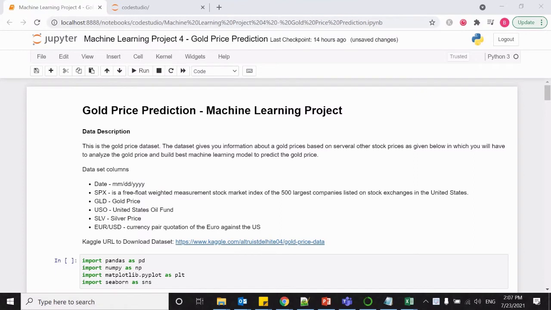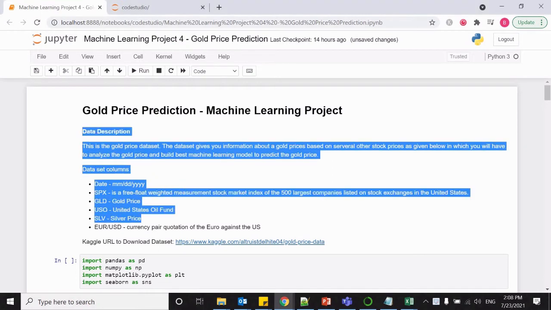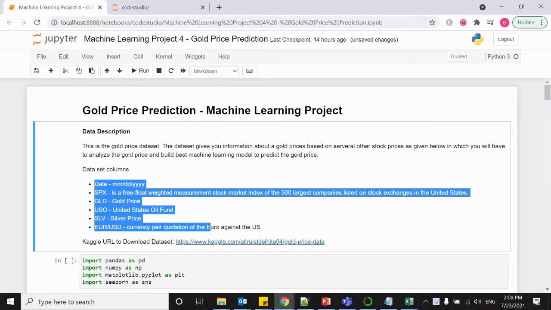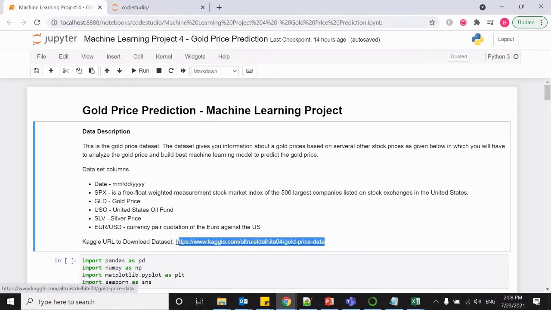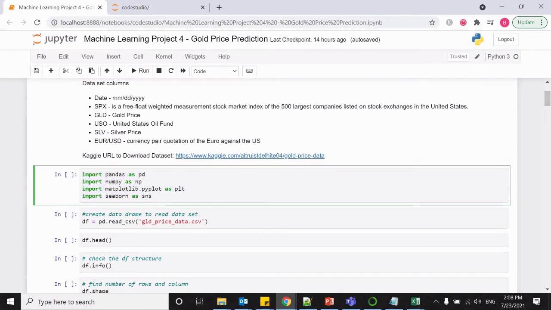So here is a Jupyter notebook where I have placed all the code required to perform the EDA as well as the model building. In this section, I'm just explaining what the data set is, what columns it has, and where you can download the data set. This URL will also be updated in the description box. In this section, we are just importing the required libraries to read the data set and perform the EDA, also to show some graphs. So let us run this.